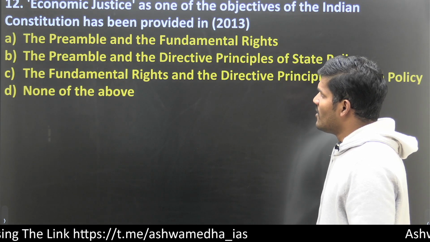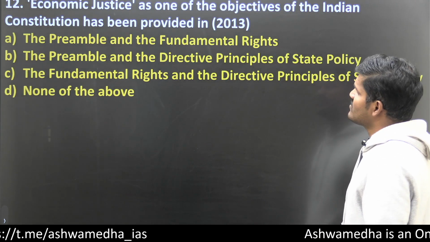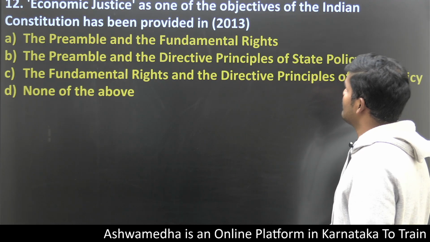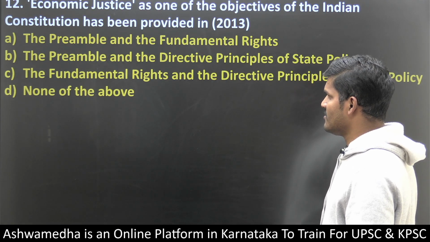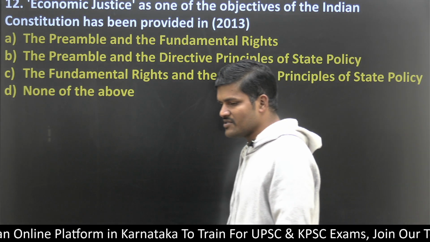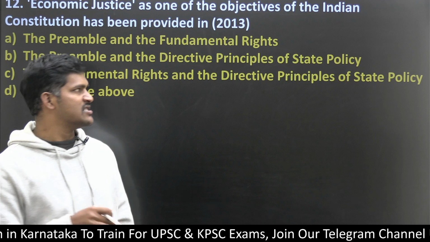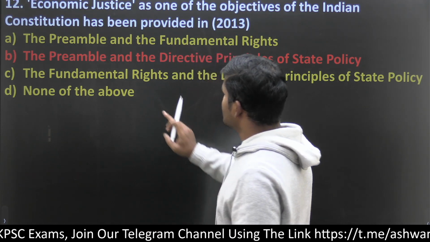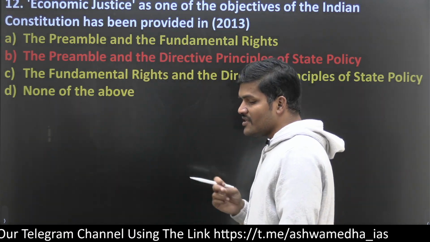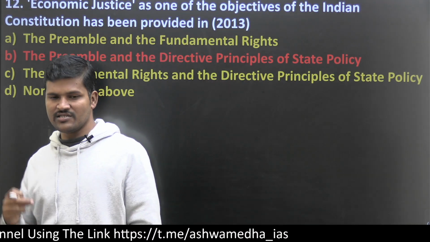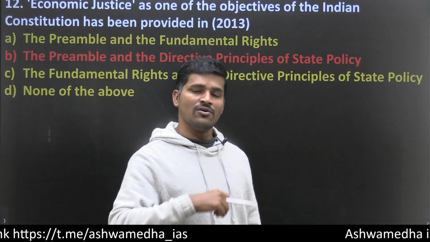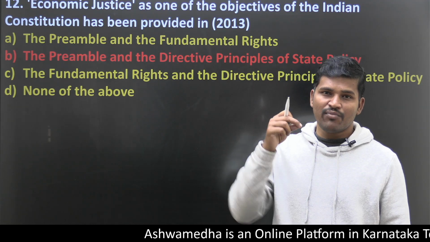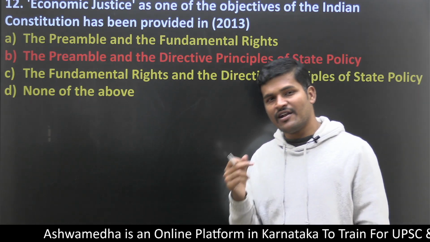Then question number 12. Economic justice as one of the objectives of the Indian Constitution has been provided in... I have told you in the previous question only. Socio-economic justice, the answer is DPSP. This is a very easy question. So the answer is Preamble and DPSP. In the Preamble, there is social justice, economic justice, and political justice. In DPSP, only socio-economic justice. Political justice is in the fundamental rights.